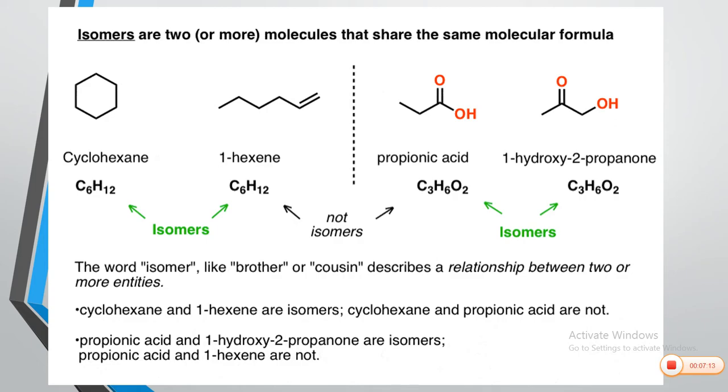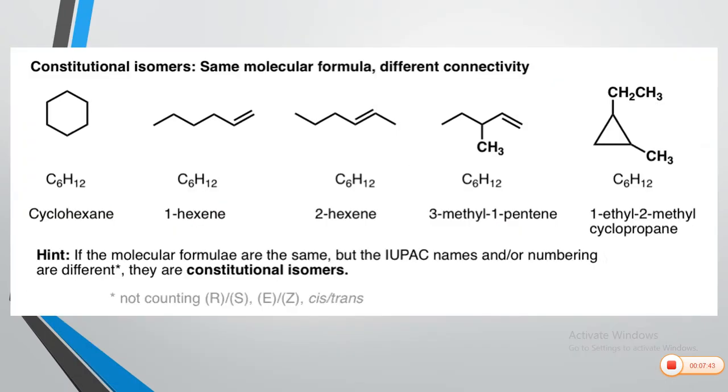So in this case, cyclohexane and 1-hexene are isomers. Propionic acid and 1-hydroxy-2-propanone, these are isomers. And cyclohexane or 1-hexene with reference to propionic acid are not isomeric. Okay. So in this figure we have shown two pairs of isomers. This will clear you the general idea.